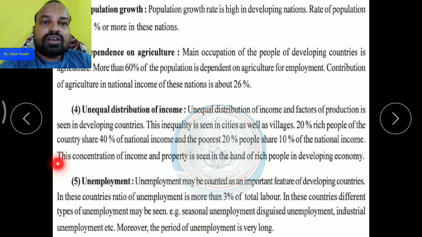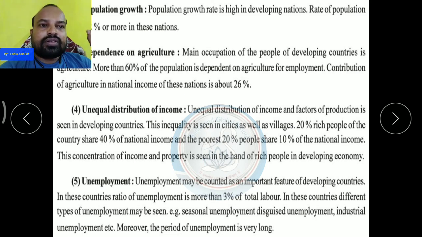So this concentration of income and property is seen in the hands of rich people in a developing economy. यानी कि developing economy है, so all the concentration of income and property that we can see is just in the hands of rich people, all the sources of production and all.